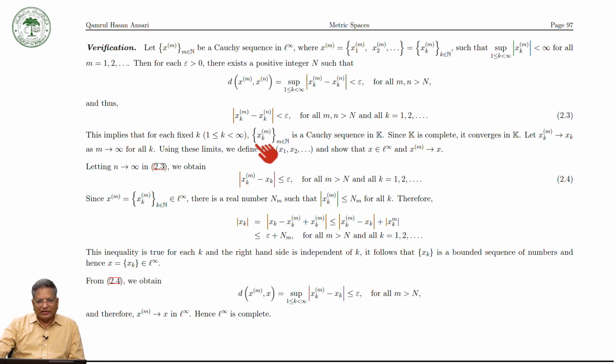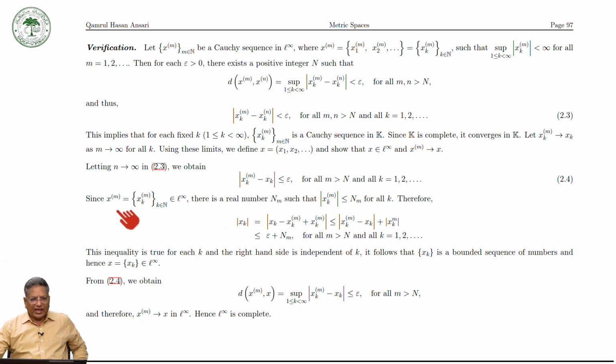And we will prove that this x is a sequence in L infinity, and we will prove that the sequence x^(m) converges to this point x. Again, same as in the previous case, we can take a limit as n tends to infinity over here. So you will take the limit as n tends to infinity, then this will tend to x_k. So we can write this is less than or equal to epsilon for all m greater than N and k runs from 1 to infinity.